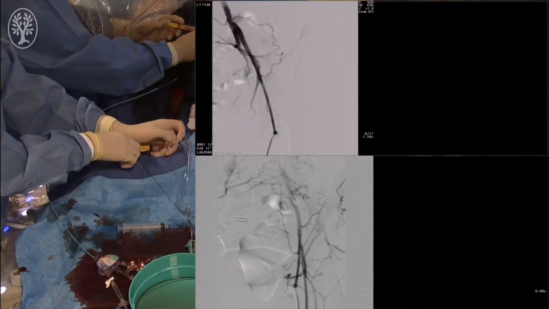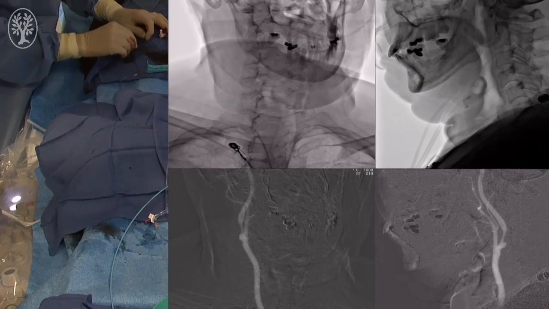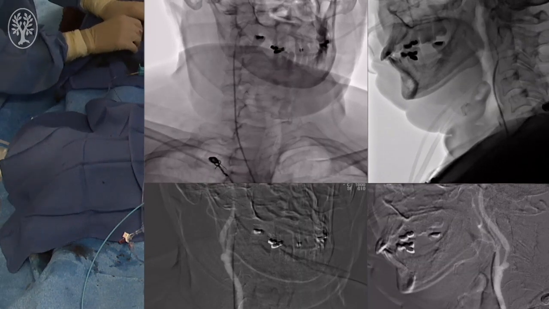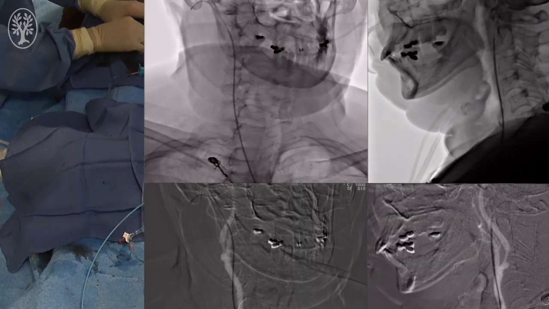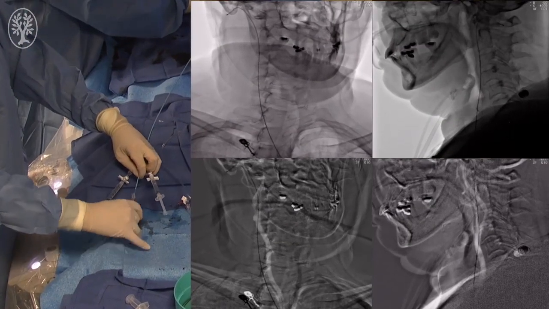Angiogram access was obtained through the left side with external carotid artery visualized through a common carotid injection. The first step engages the external carotid artery through direct catheterization through a Simmons 2 catheter. The Simmons 2 is advanced into the external till we have distal access into, in this particular case, the occipital artery,